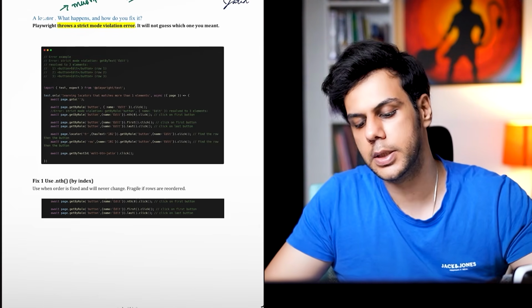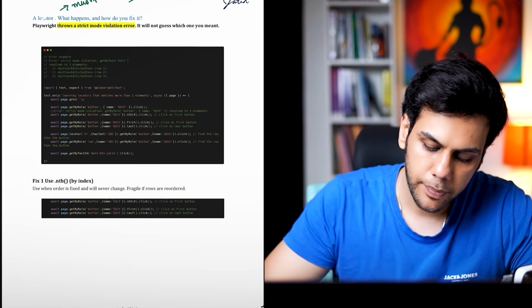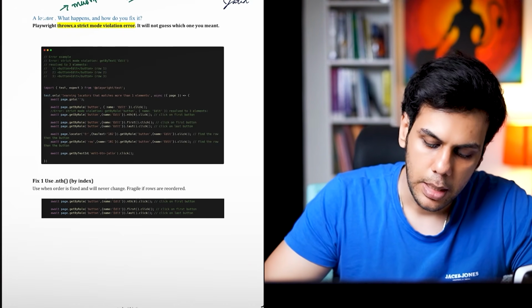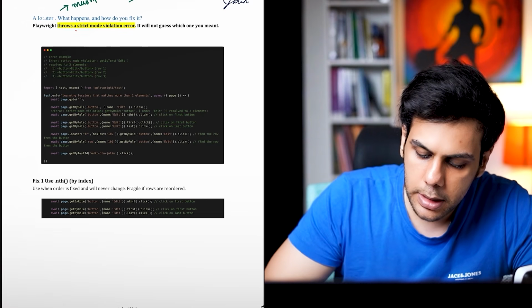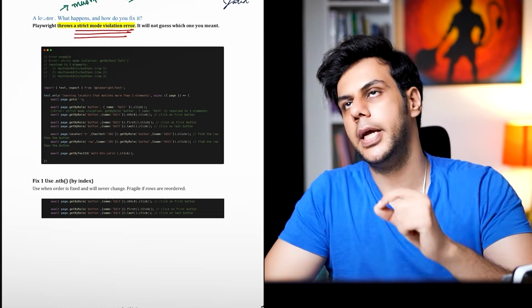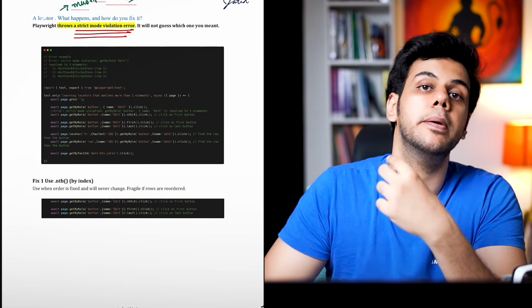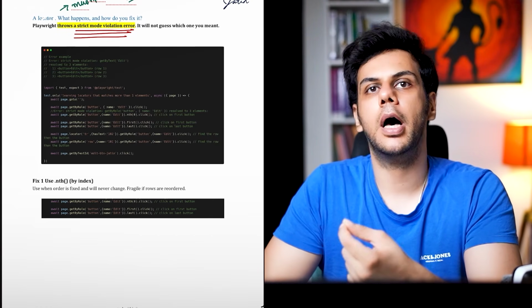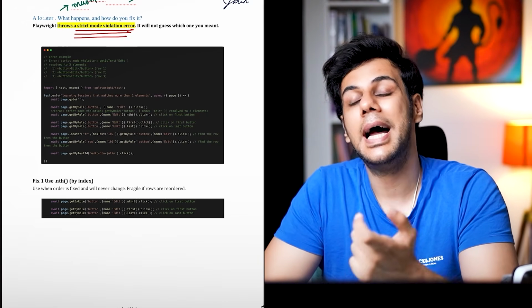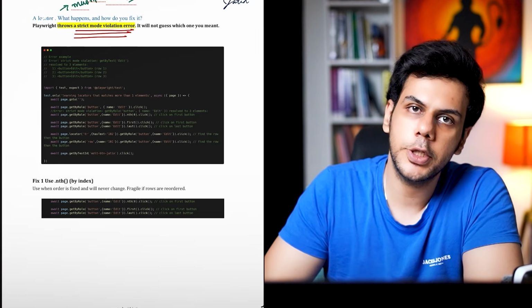The one line answer is, whenever Playwright gives you multiple elements and you try to perform an operation on that, Playwright is going to throw a strict mode violation error. So let's say you have given a locator, with which Playwright finds multiple elements, and you perform an operation like click. At runtime, you are going to get your strict mode violation error.